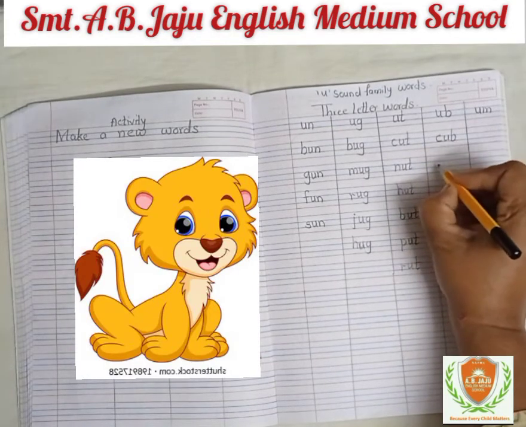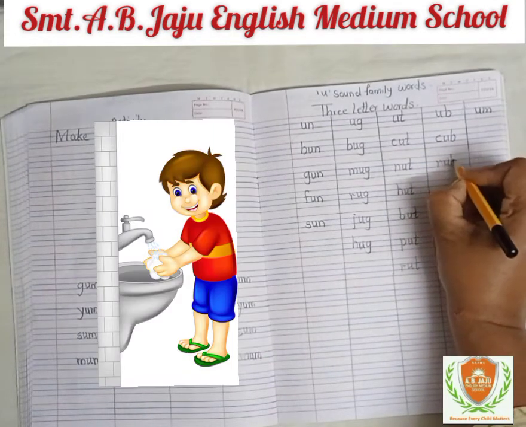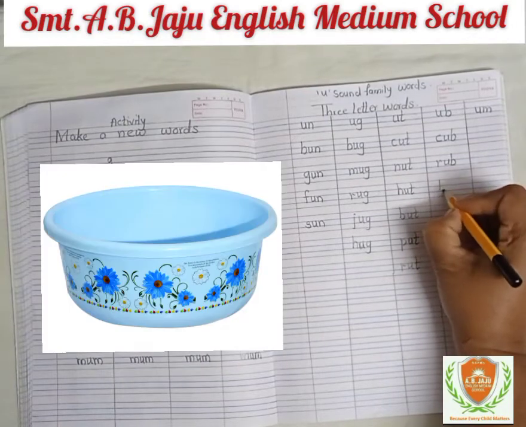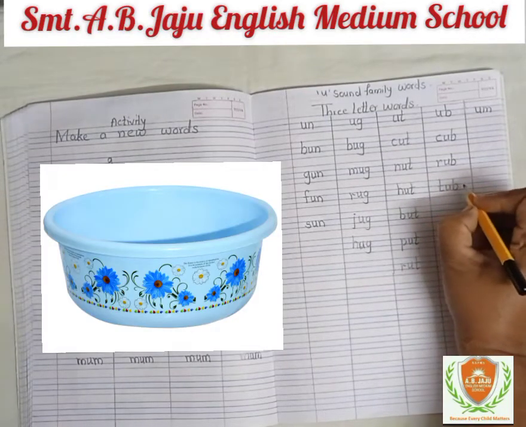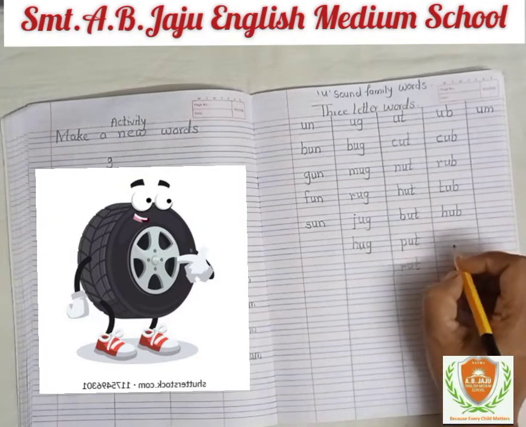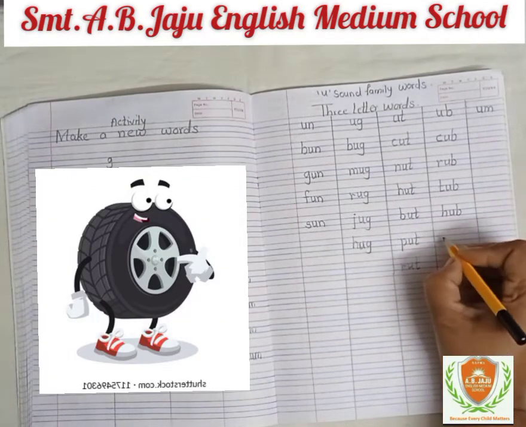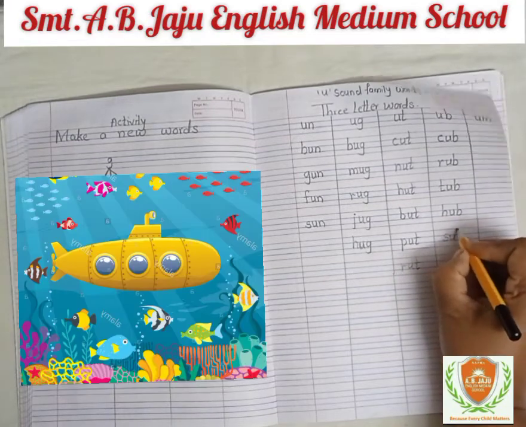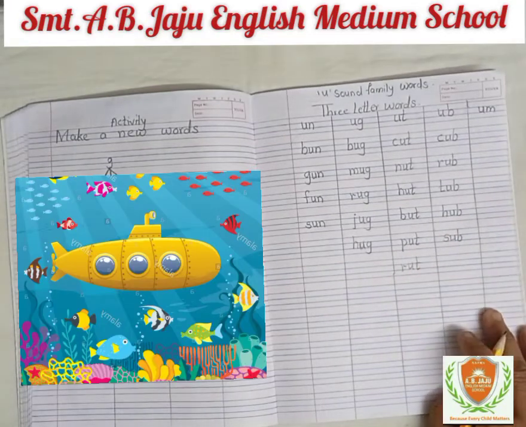Cub. R-U-B. Rub. T-U-B. Tub. H-U-B. Hub. S-U-B. Sub. Okay. Now